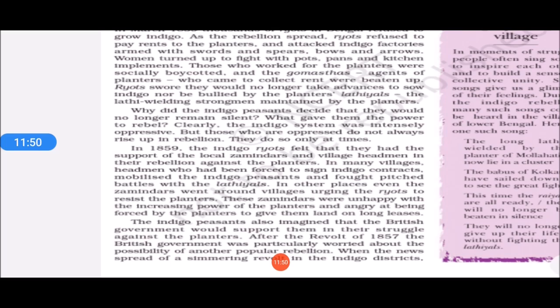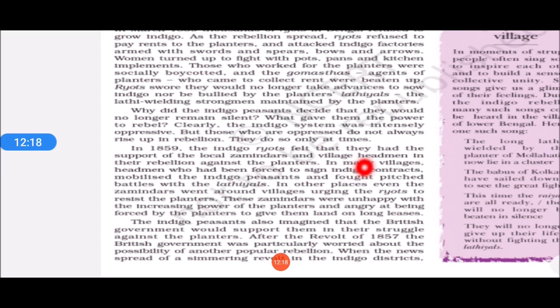Now, why were these indigo farmers silent earlier, and why did they rebel in the year 1859 only? There are many reasons behind that. First of all, they thought that now zamindars and village headmen were all supporting the Indian farmers. Earlier, these local zamindars and village headmen were asking the village farmers to grow indigo.